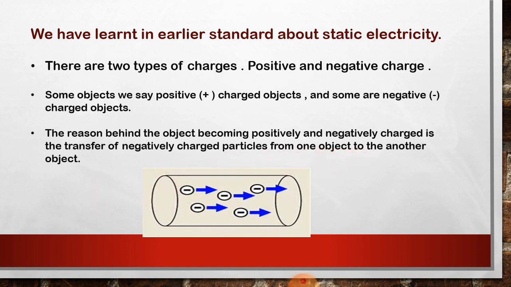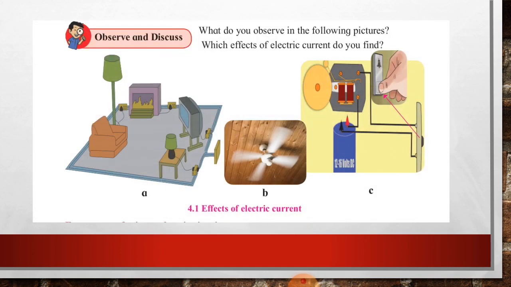Everything you have learned in your previous standard, I am just revising so that you will understand the next part which I am going to teach very well. Here is one picture given on page number 47 of your textbook, and the first question is, what do you observe in the following pictures?